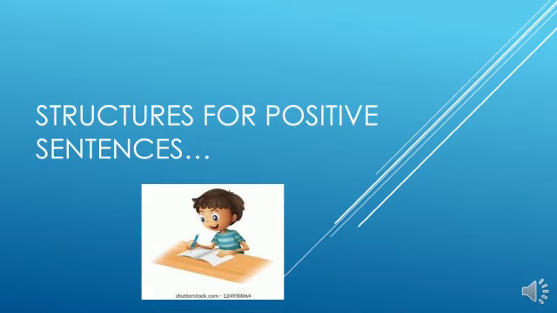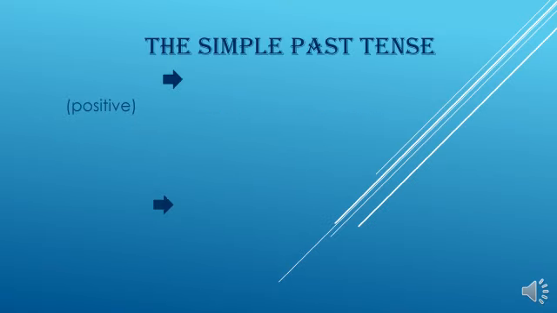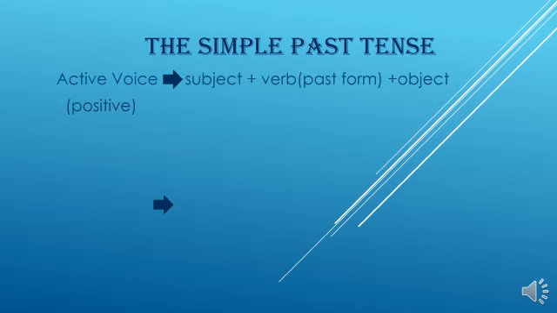First of all, my dear children, I am going to introduce the positive sentences. Let's see what the positive sentences are. The structure for active voice is subject plus verb plus object. Here the teacher has mentioned past form within brackets. Can you remember, my children?